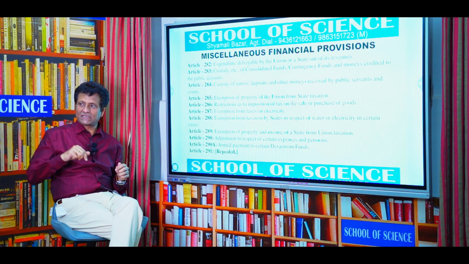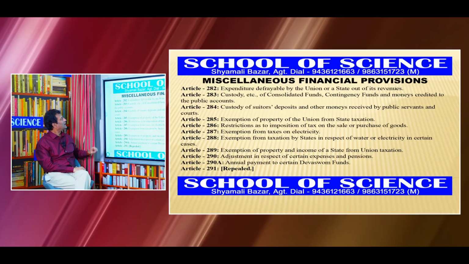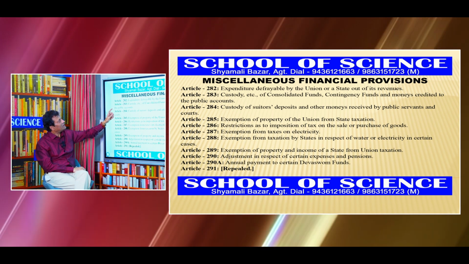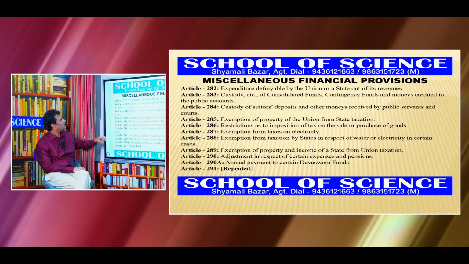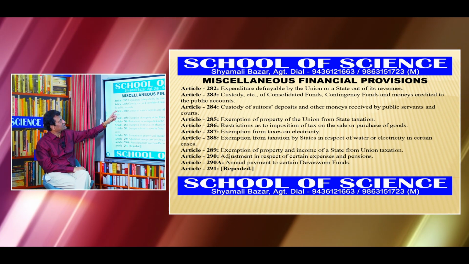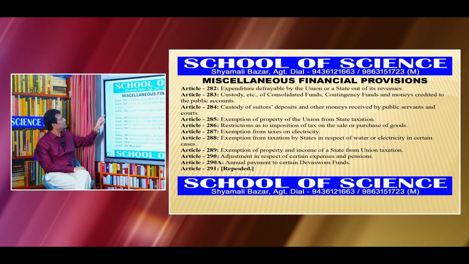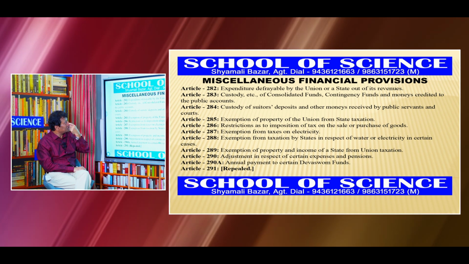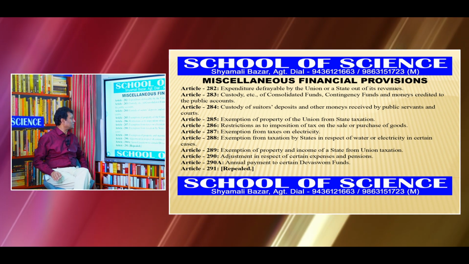So let's start once again. Miscellaneous financial provisions. Article 282: Expenditure defrayable by the Union or a state out of its revenues. Article 283: Custody etc. of consolidated funds, contingency funds and monies credited to the public accounts. Article 284: Custody of suitors' deposits and other monies received by public servants and courts.